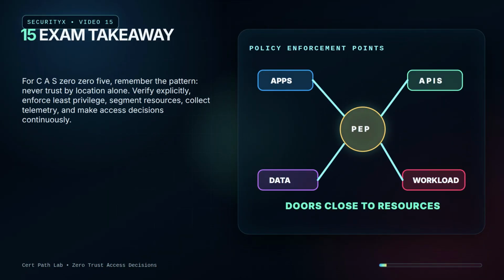Exam takeaway. For CAS 005, remember the pattern: never trust by location alone. Verify explicitly, enforce least privilege, segment resources, collect telemetry, and make access decisions continuously.